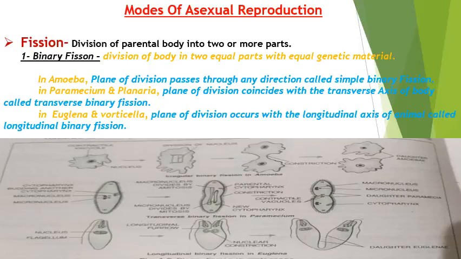Here is the picture, in which the first segment represents the amoeba body, where simple binary fission is shown for the production of new offspring. In the second segment of the picture, the paramecium is present, where, as I told you earlier, the transverse axis of the body is used for making new offspring. And in the third segment, the euglena is present, in which the longitudinal axis of the animal is required for making new offspring.